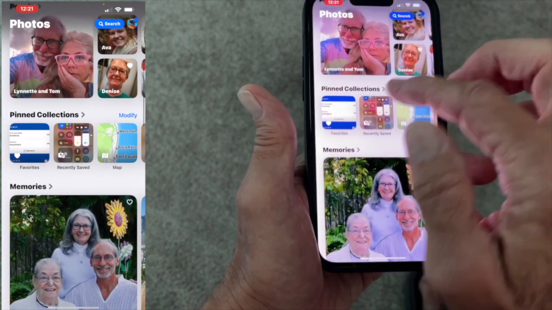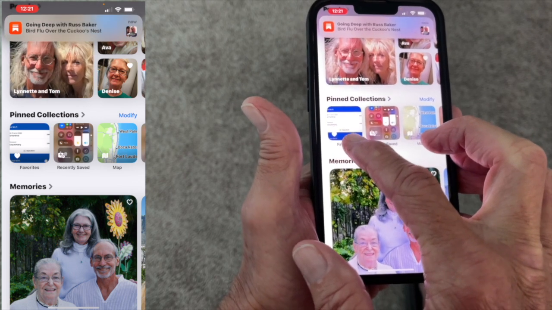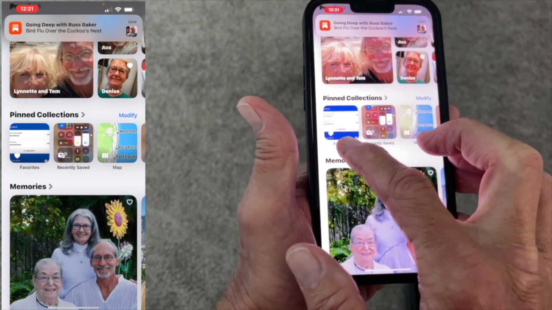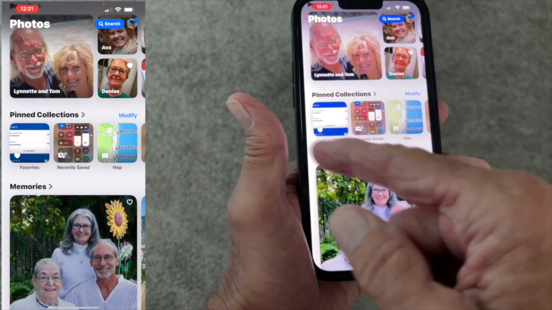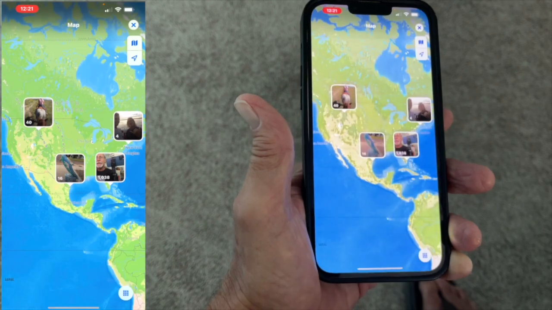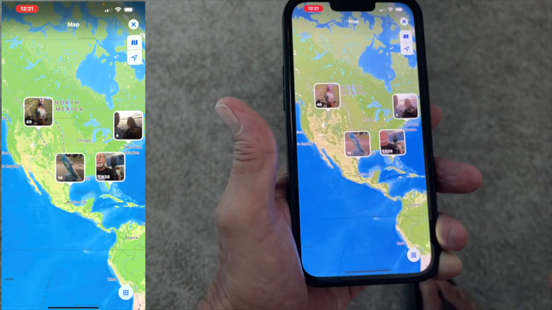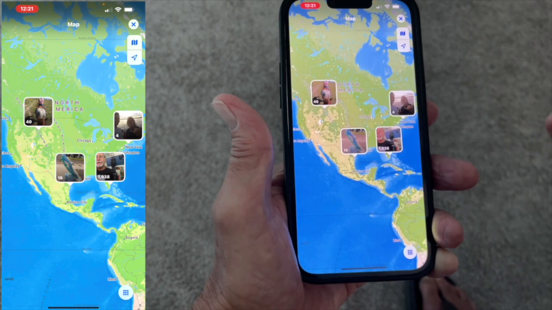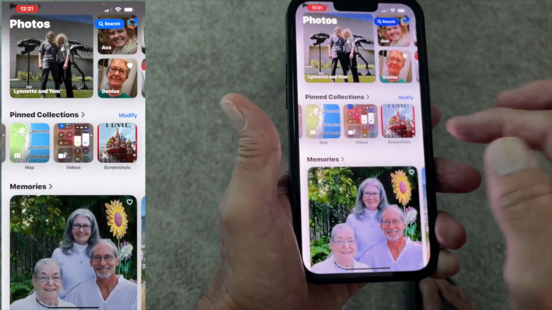And then if you come down, here's your pin collections. And it's got your favorites, which are all the videos that you hearted. And then it's got your recently saved, that's everything, really. Then this one's a map. Let's see what that is. And that shows you where the photos were taken. Like that's Montana, that's Padre Island, there's Florida, New York. Let's close that out. And then we got videos and we got screenshots.